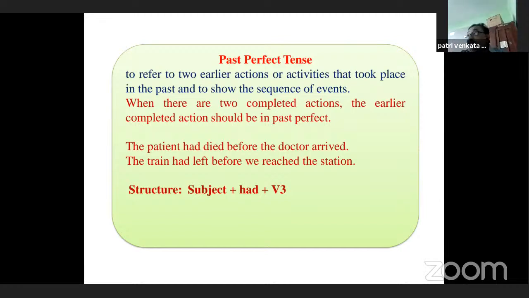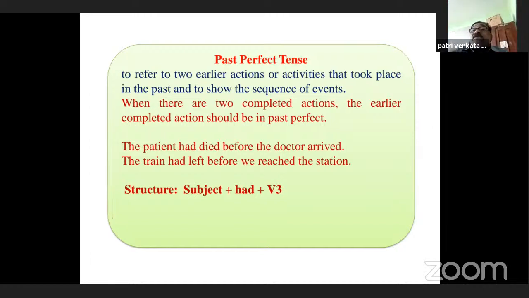Here, the structure of past perfect tense is subject plus had plus V3. Whether the subject is singular or plural, we can use had. They had, you had, we had, she had, it had, I had. Yes, had can be used with any person, whether it's singular or plural, or first person, second person, third person, or whatever the number is. Okay, right. Let us go to the next one.